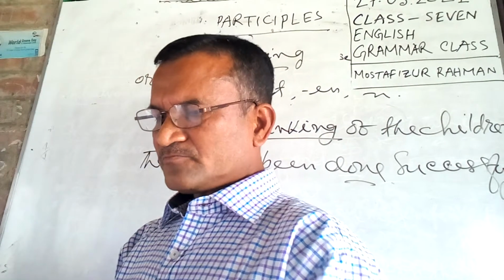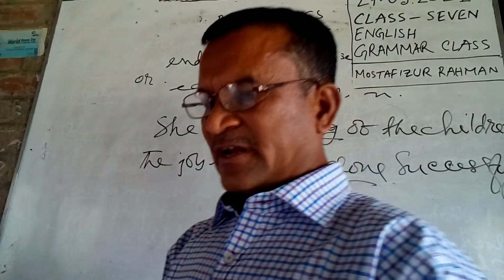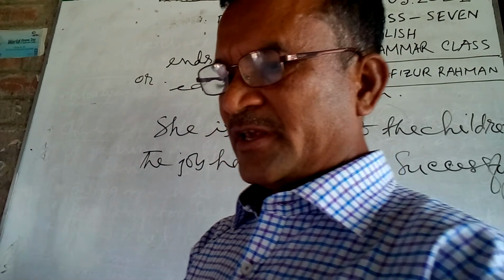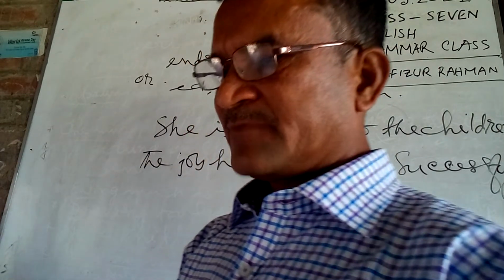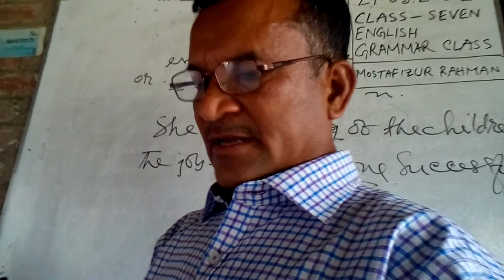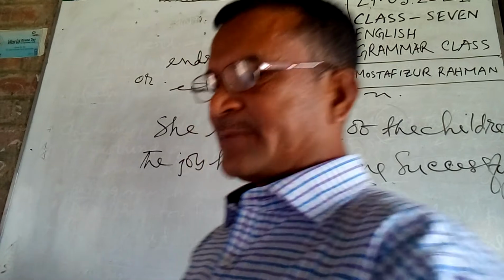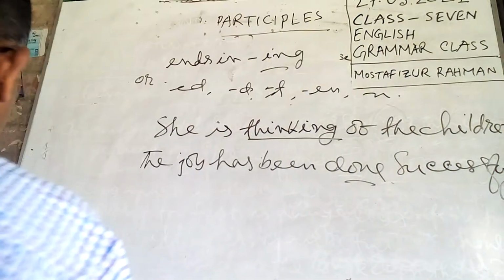But participles have another function. When used with helping verbs such as to be and to have, they are action verbs and form several tenses. Dear students, another example: we are charmed by their dancing.